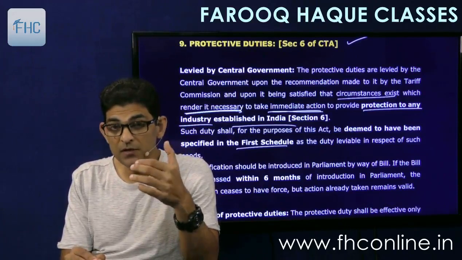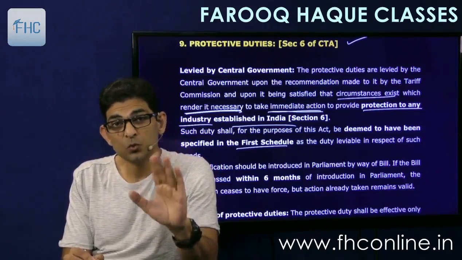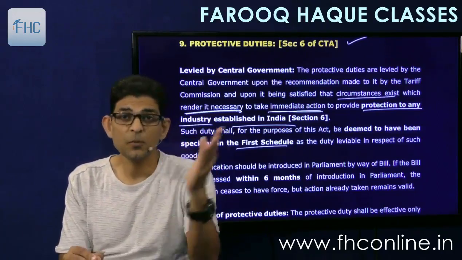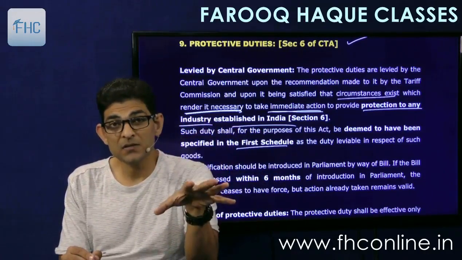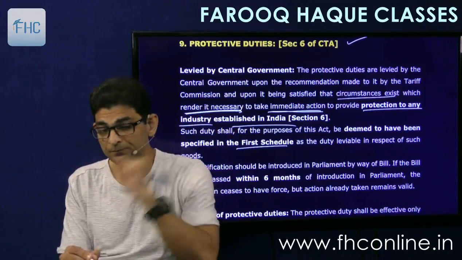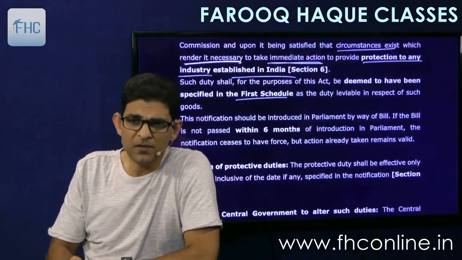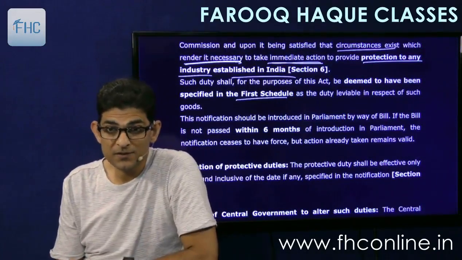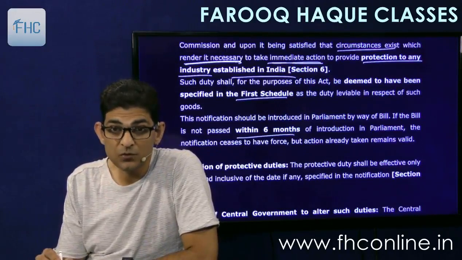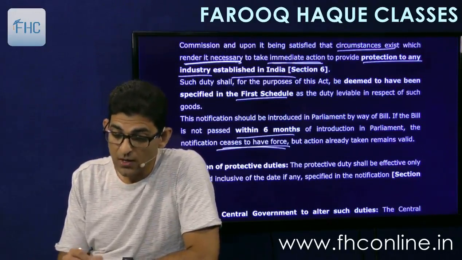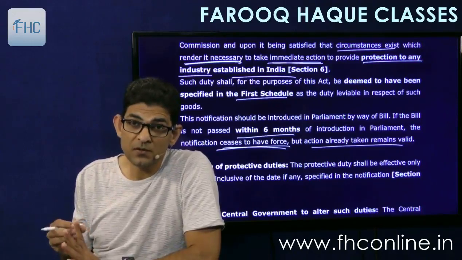So if this rate is say provided by the government as 75%, so your basic customs duty will become 75%. The normal schedule 1 rate might be 15%, but that 15 will get replaced by 75%. Okay. Then this notification would be introduced in the parliament by way of a bill. The notification has to be passed by parliament, and if it is not passed within 6 months of introduction in parliament, then the notification ceases to have force, but action already taken remains valid. Means whatever duty is recovered during the 6 months period will remain valid.